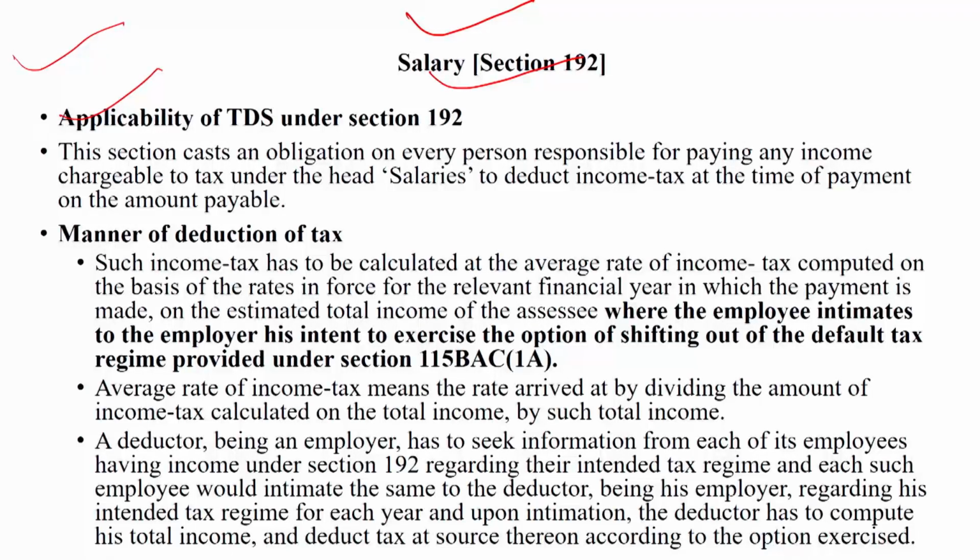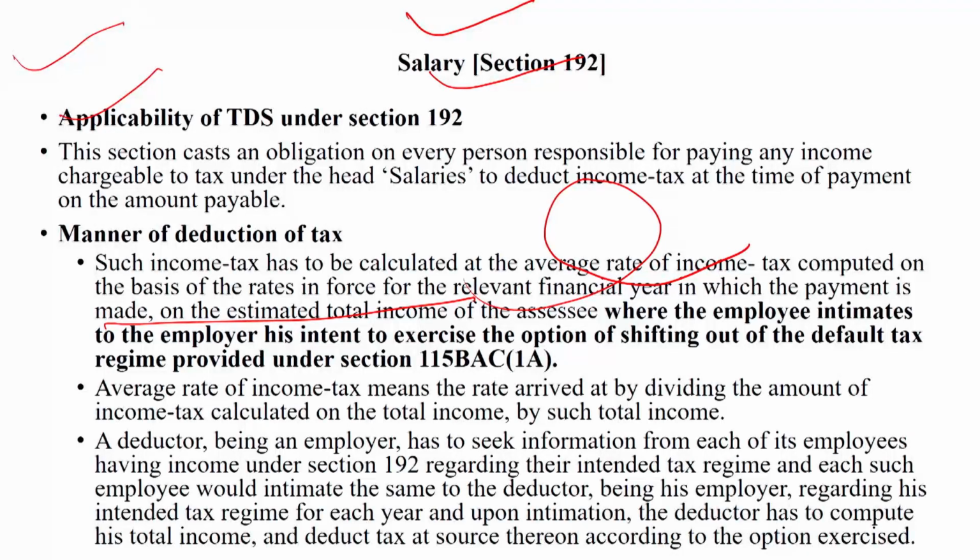Dear student, the manner of deduction of tax. What is the manner of deduction of tax? Such income tax has to be calculated at the average rate of income tax computed on the basis of rates in force in the relevant financial year in which the payment is made, on the estimated total income of the assessee, like the advance payment of tax.